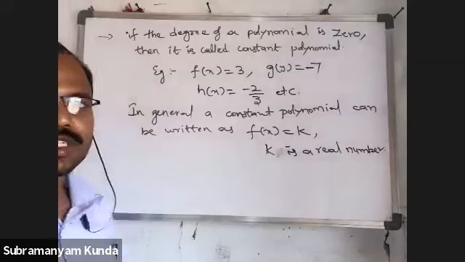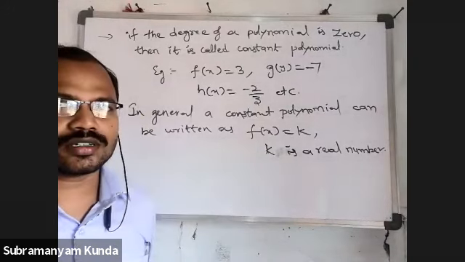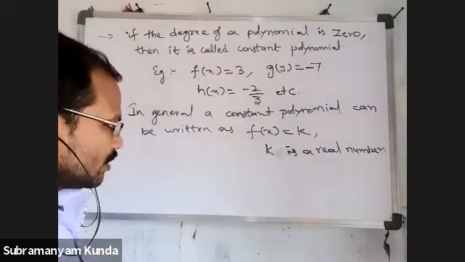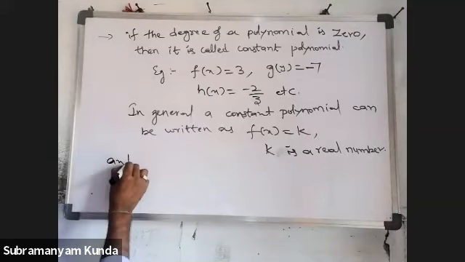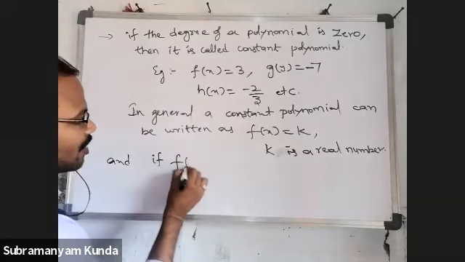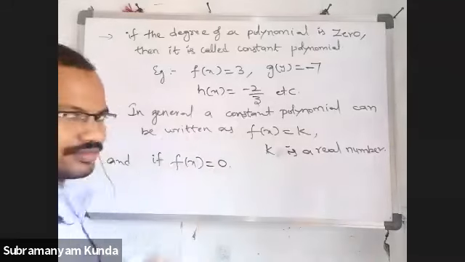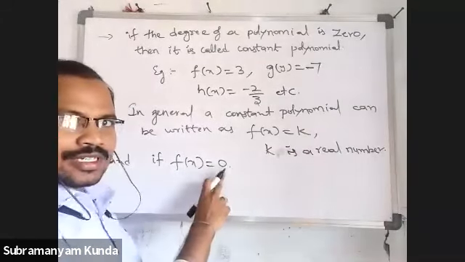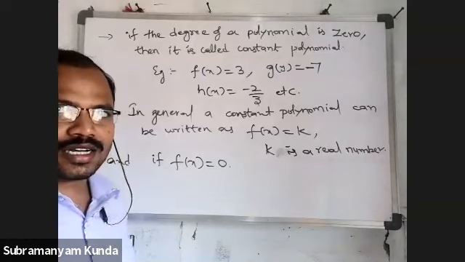That's why it is a constant polynomial. And if f of x is equal to 0, what about this 0? It is a constant.